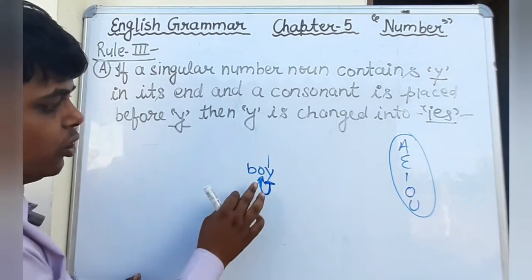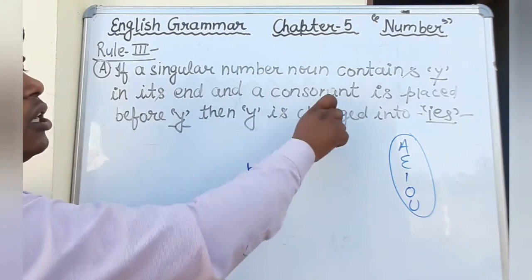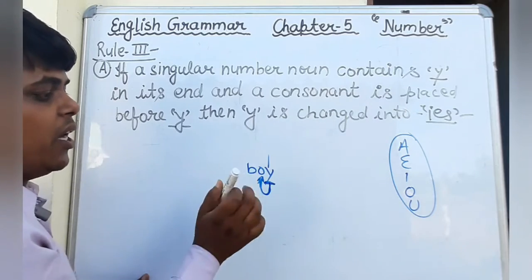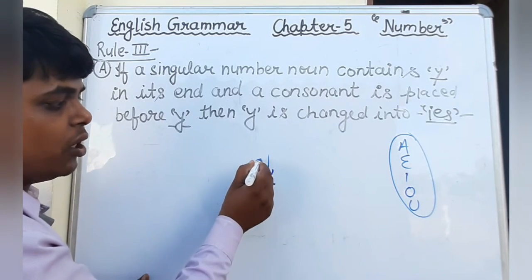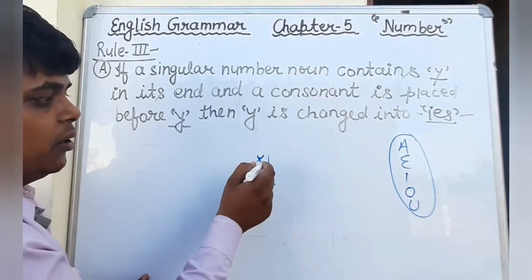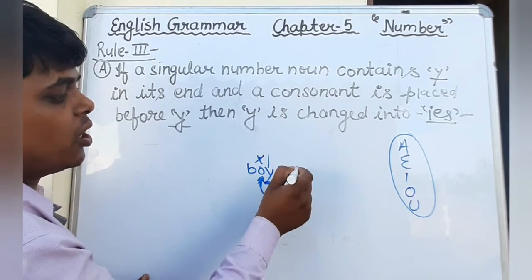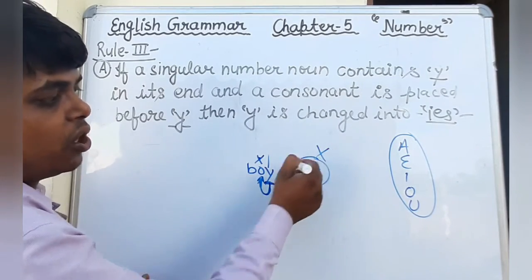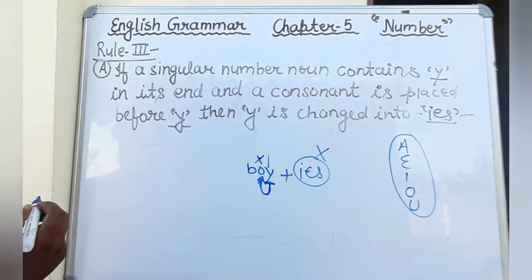There is a vowel, sorry. If a consonant is placed before Y, then Y will change into IES, but there is not a consonant, that is a vowel. So we will not add here IES.